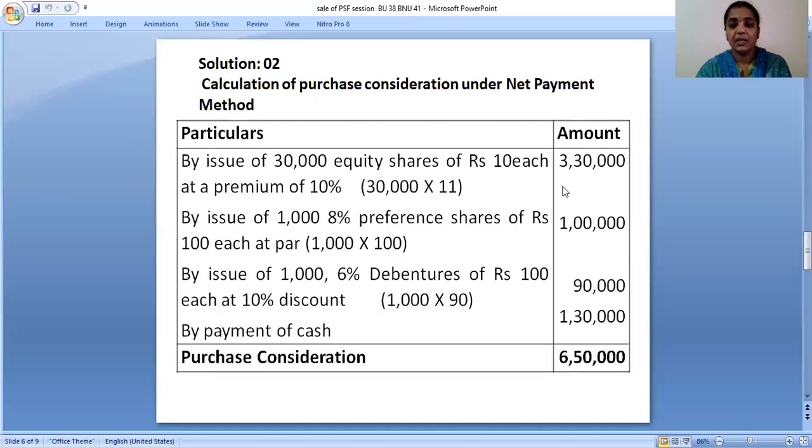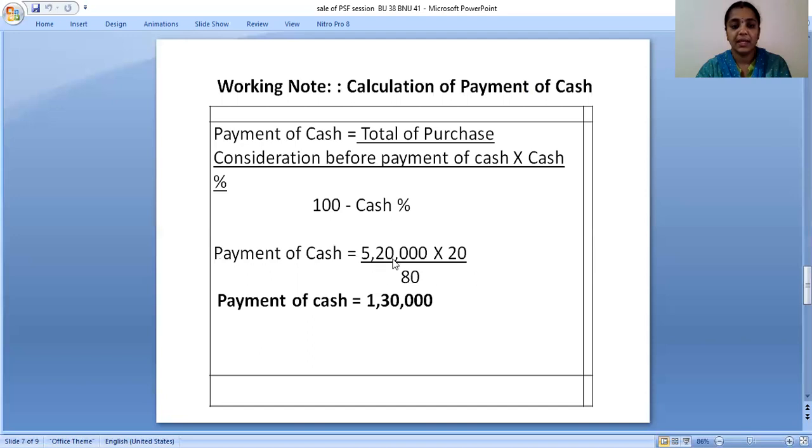So here 3,30,000, 1 lakh and 90,000. If you add these three, you'll get 5,20,000, into the percentage they have given, 20%. 100 minus 20 means you'll get 80. If you divide this, you'll get 1,30,000. It is for payment of cash. So this is how we have to calculate the balance amount for cash.